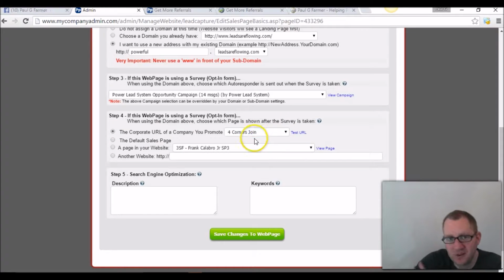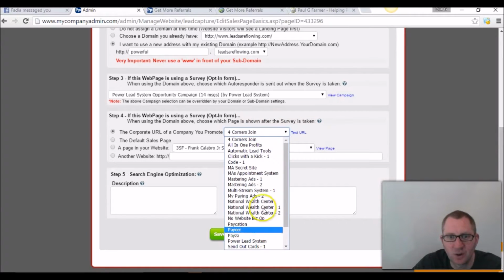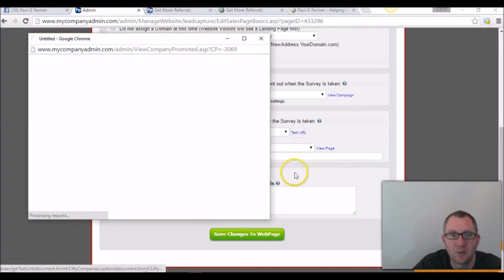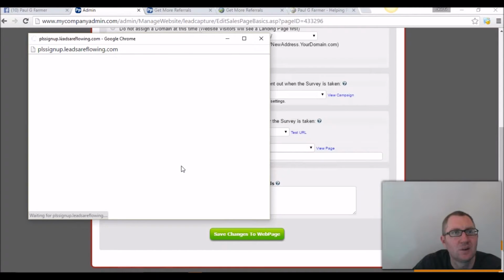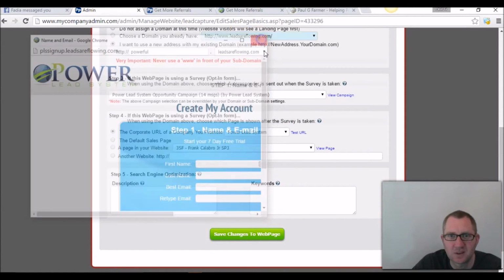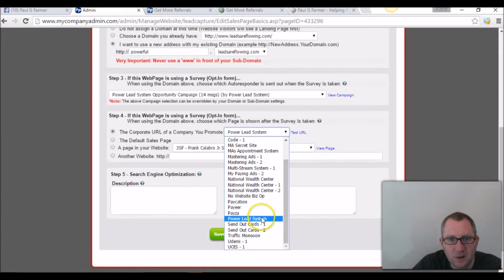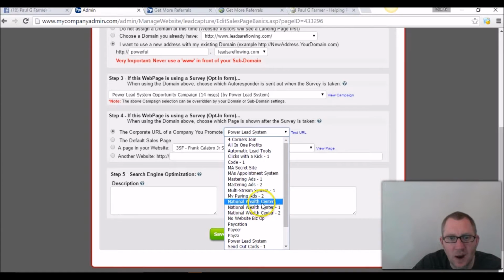Now, one of the features with Power Lead System is you can actually take the companies you're in and put them right in the system, and they're right here. So you just scroll down and you find what you want. Okay, so let's say I want to do Power Lead System. What is it going to do? It's going to go to the sign up page. Not sure I want that. Let's try. And I entered the URLs in here, and that's why it goes where it goes.